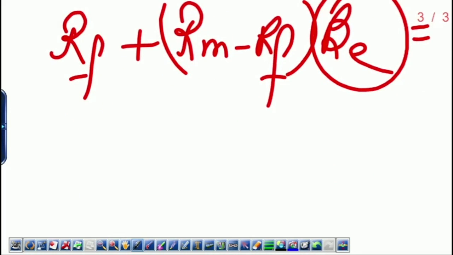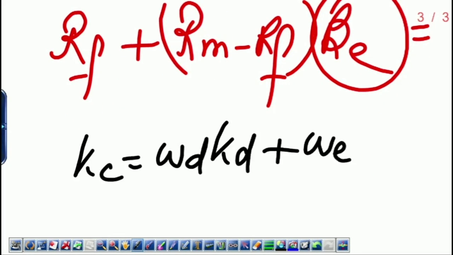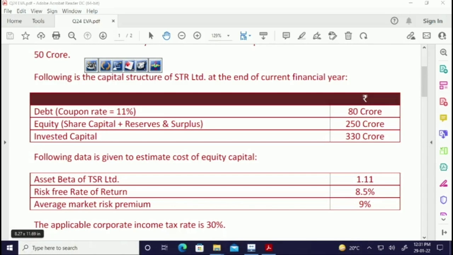Now, KC is obviously WD KD plus WE KE. Do we have the weight of debt? Yes, we do. Weight of debt is 80 by 330, weight of equity is 250 by 330. KD is obviously 11 into 1 minus T, that is 7.7, and KE you have already calculated. So there is no problem in KC. KC and capital employed is already there, 330.